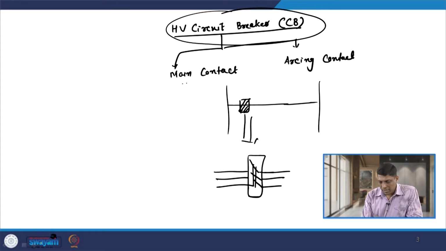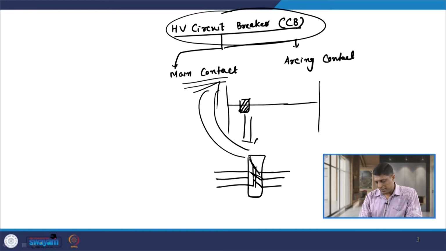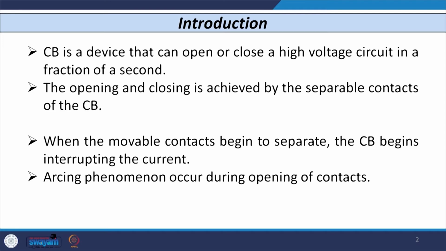Initially, when the breaker is in closed condition, most of the current flows through the main contact. When the contacts of the breaker separate or open, the current is transferred from the main contact to the arcing contact. When the movable contact begins to separate, the circuit breaker starts interrupting the current. So, the arcing phenomenon occurs, and how to quench the arc plays an important role. The arc plasma has to be cooled.